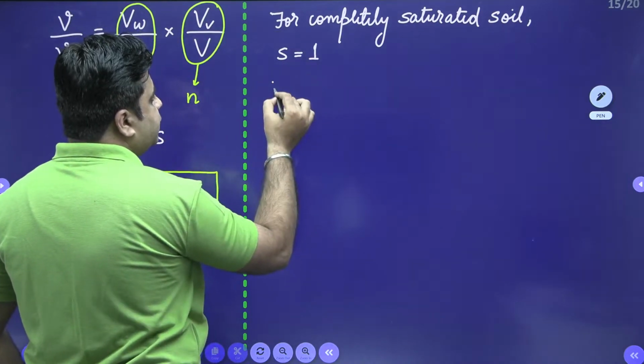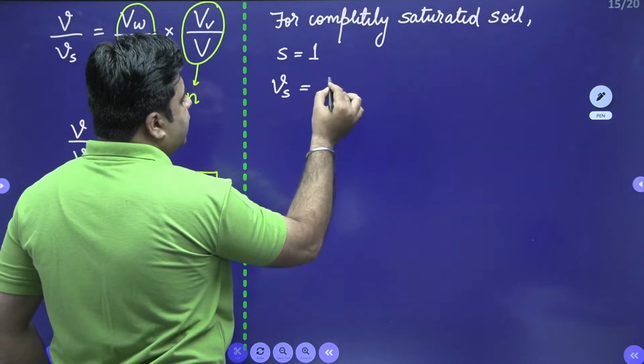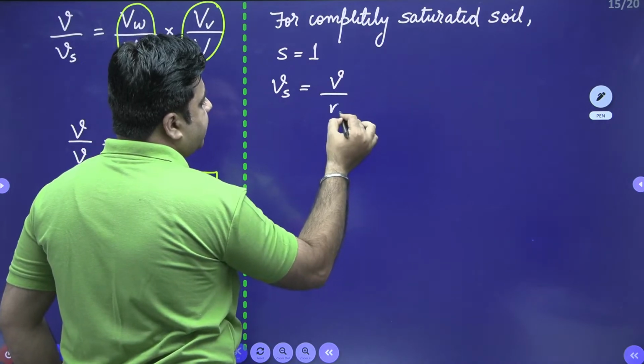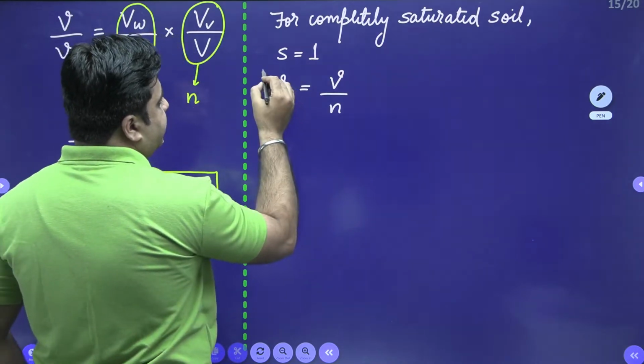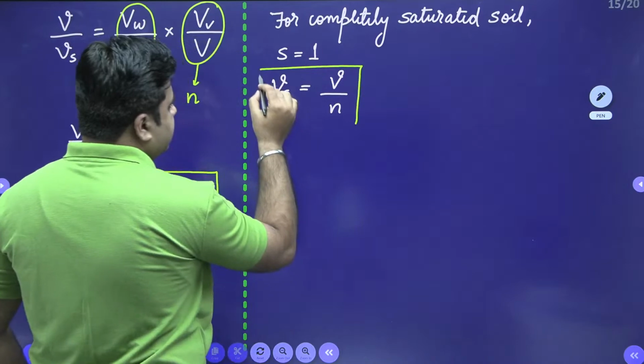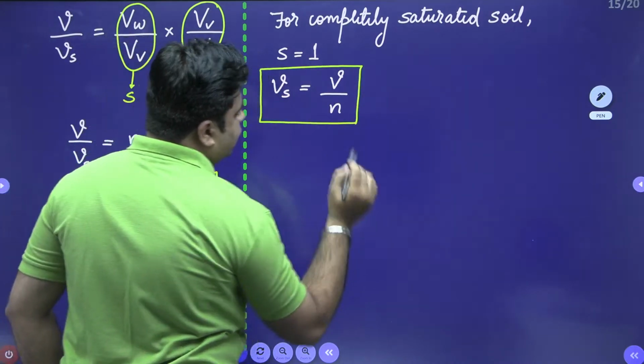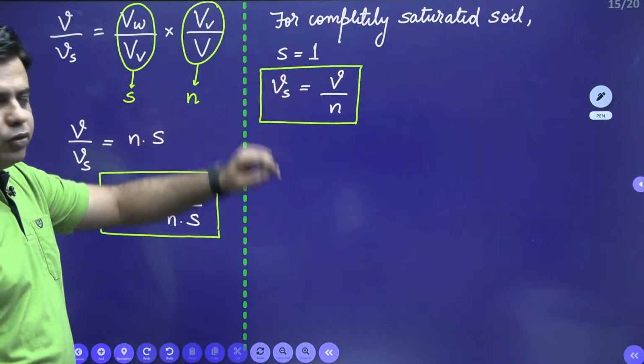So seepage velocity is equal to discharge velocity divided by porosity. For a completely saturated soil, seepage velocity is equal to discharge velocity by porosity.